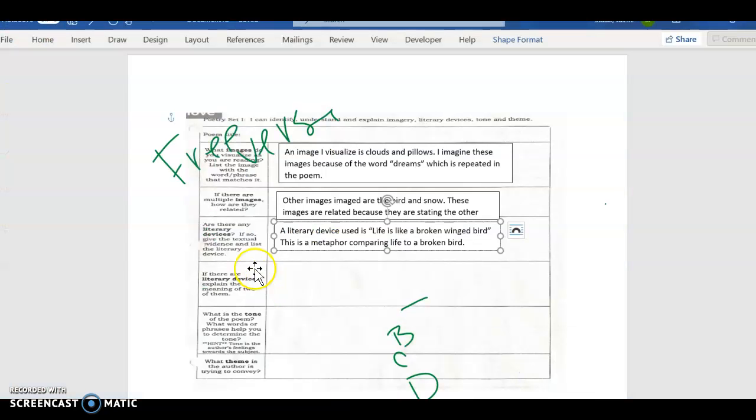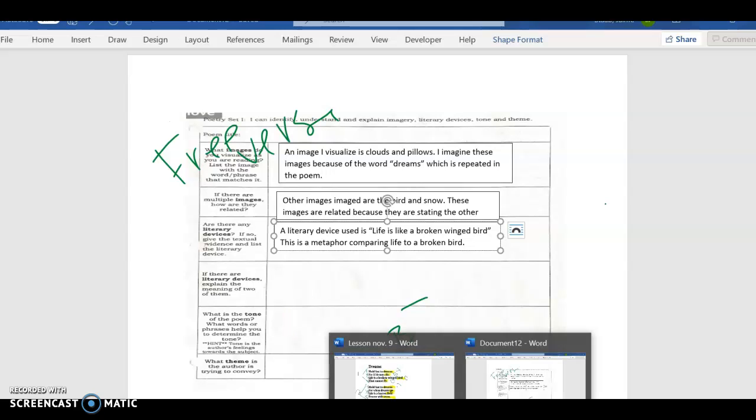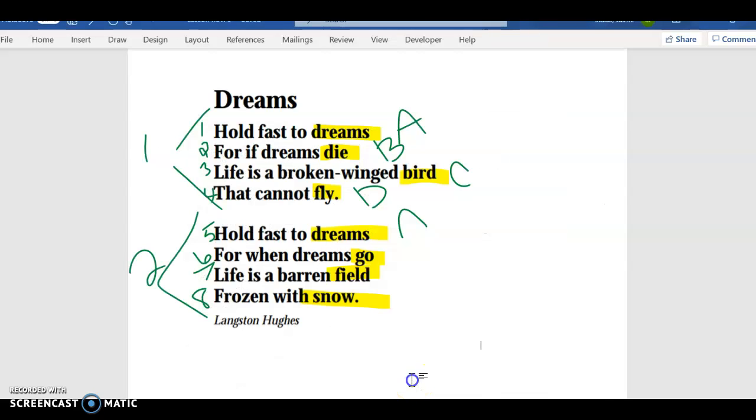Then you want to go back here and say, what is the tone of the poem? What words or phrases help you determine the tone? Well, tone, remember, can relate to the attitude of the poem. So the attitude of the poem is what? Well, we're saying hold fast. We're talking about dreams. We're talking about how life can be hard and broken, but we need to hold fast, hold on to these dreams.